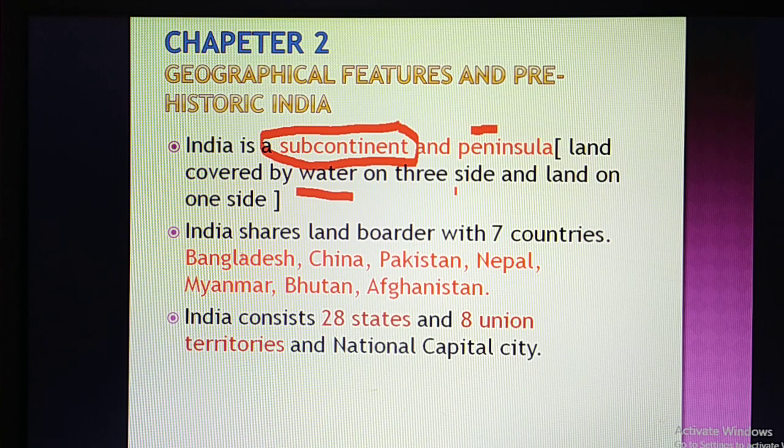Now let us understand with how many countries India has a land border and water border. First of all, India has a land border with Bangladesh, China, Pakistan, Nepal, Myanmar, Bhutan and Afghanistan. With which country is India sharing the largest land border? First of all, that is Bangladesh, and second is China. Next, India consists of 28 states and 8 UTs and one national capital city, that is New Delhi, about which you already know.